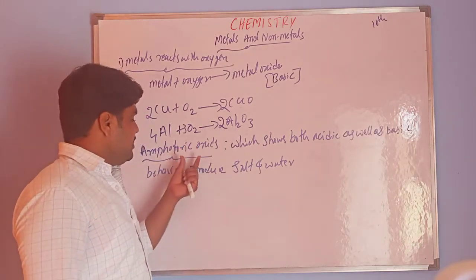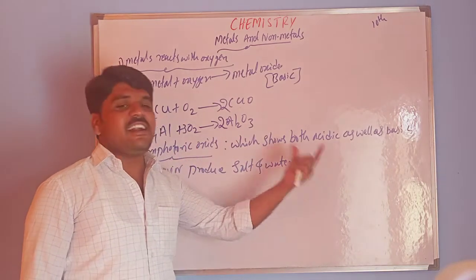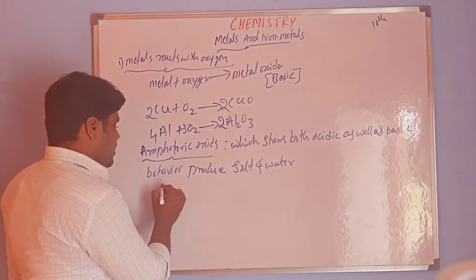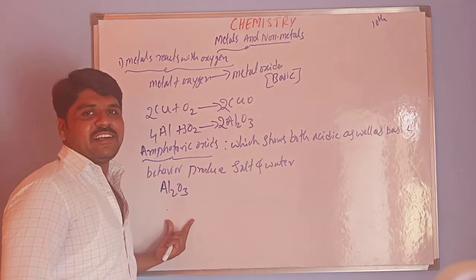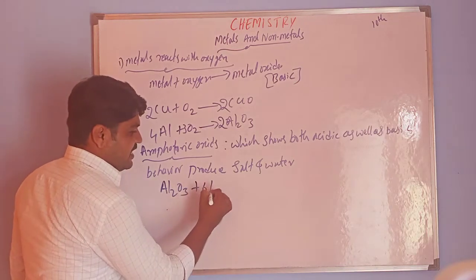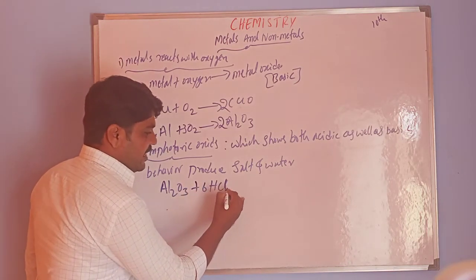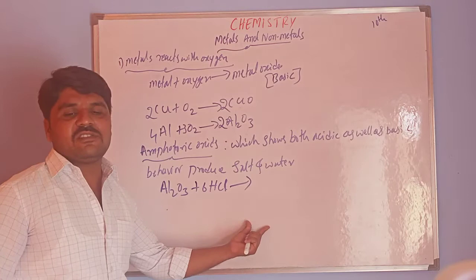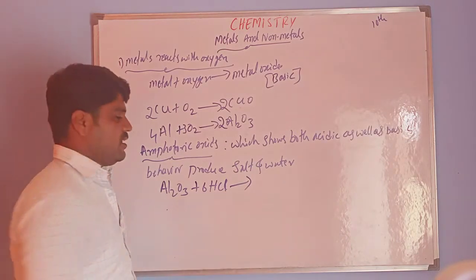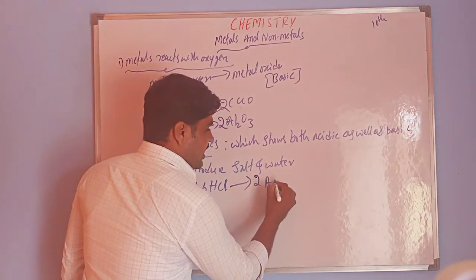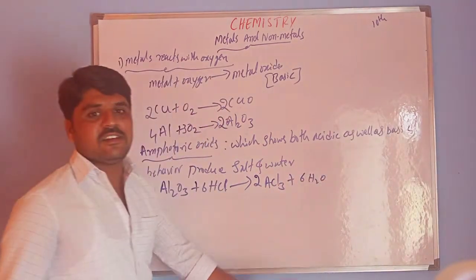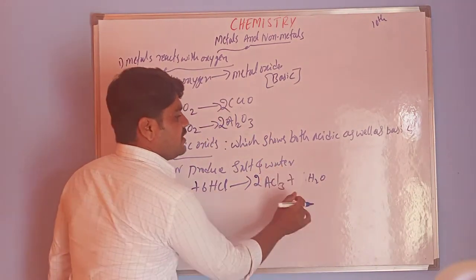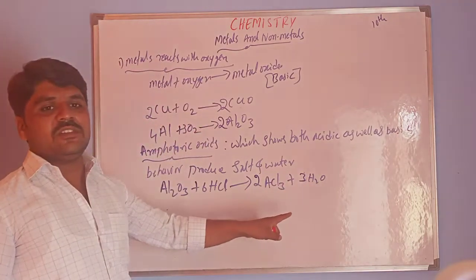Amphoteric means it reacts with both acid and base. For example, Al2O3, aluminium oxide. This reacts with the acid 6HCl, hydrochloric acid, which produces a salt and water. That salt is 2AlCl3 plus 3H2O. This is the reaction.